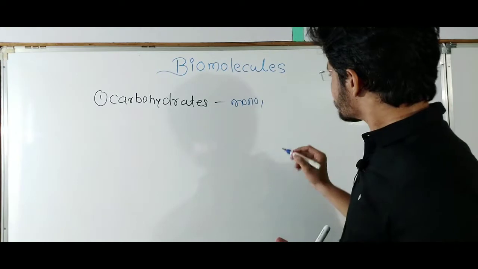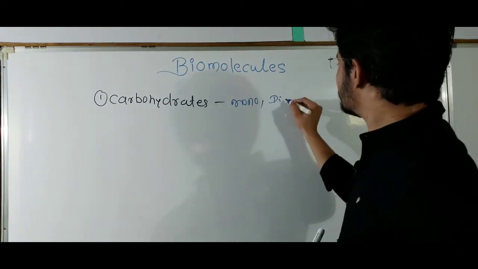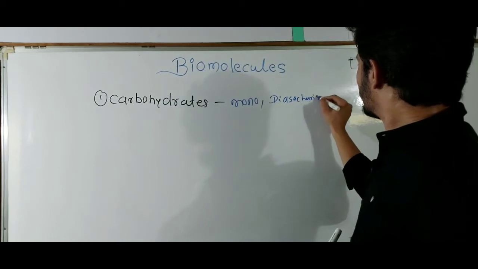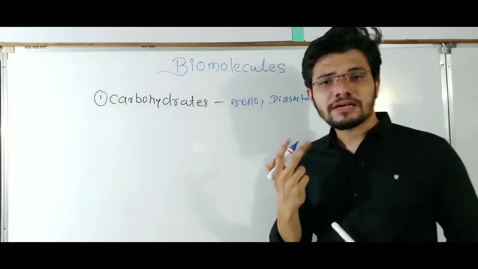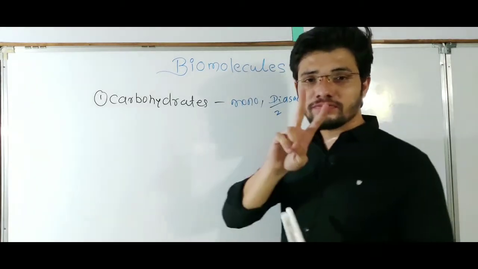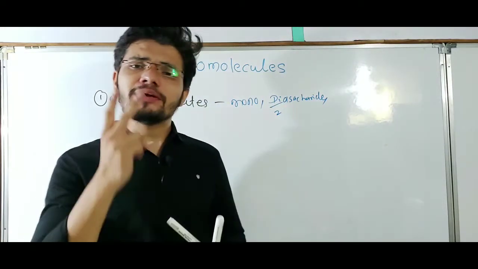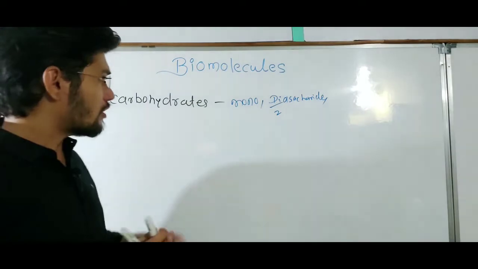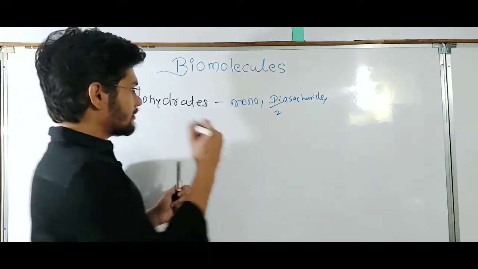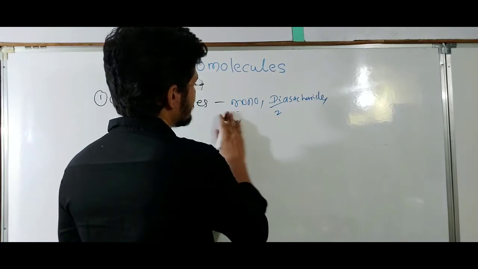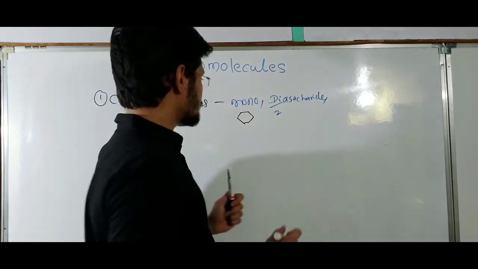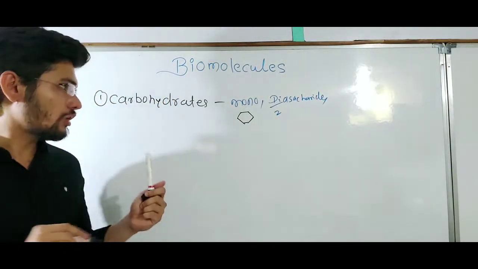After that, disaccharides are also there. Di means two, so a disaccharide means two molecules of monosaccharide will be present. Suppose this is the structure of glucose, a monosaccharide, one molecule.